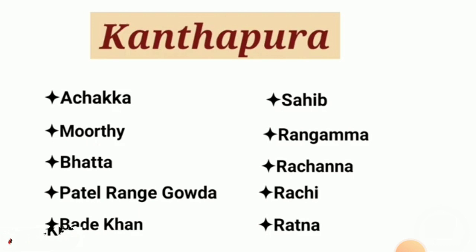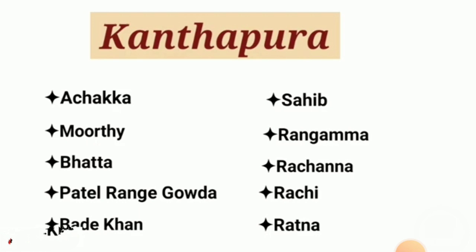So Rangamma, with whom, as we have seen in the beginning, Murthy is living, appoints an advocate, Shankar, to fight the case of Murthy. Murthy says that he doesn't want any advocate, he will come out. But Advocate Shankar says that you were the leader of your Satyagraha movement, Gandhi's movement, which you have spread in Kanthapura, and you are the leader and you have to come out. After it, Murthy agreed, and Advocate Shankar fought his case, and Murthy came out. In this time we have seen that Ratna was helping Rangamma.